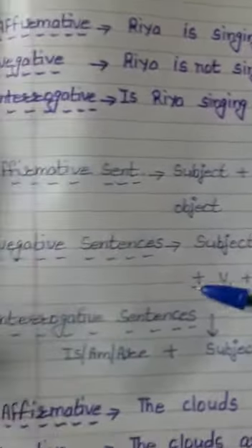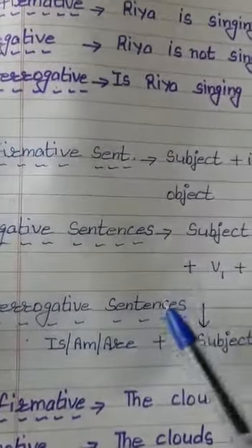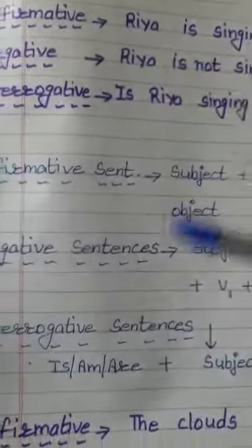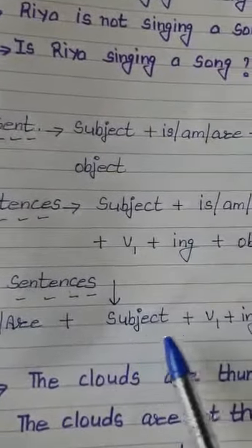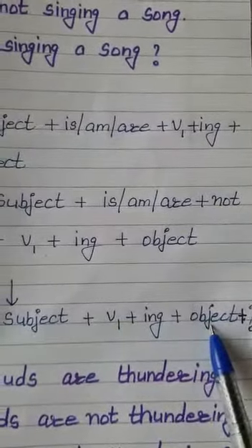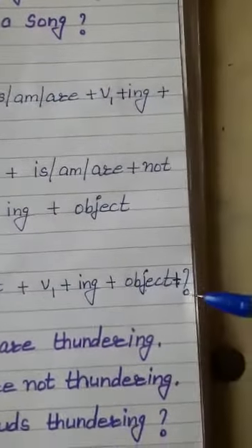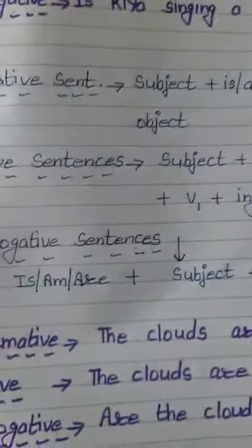Is it okay? Now in order to convert it into interrogative, as I have told you, we will put the helping verb at the first place. So is, am or are plus subject plus first form of the verb plus ing plus object, and last but not the least, a very important fact, the sign of question mark will be applied here.